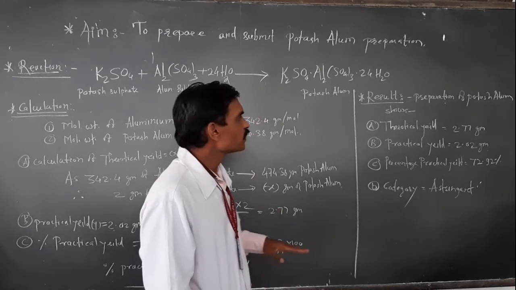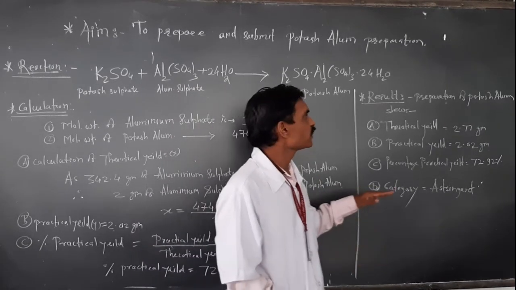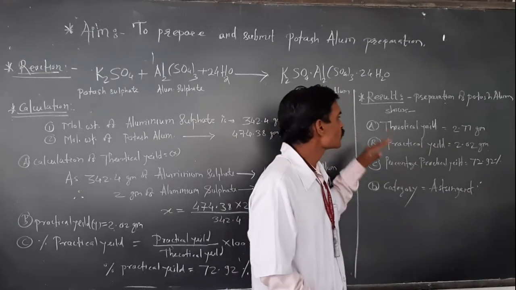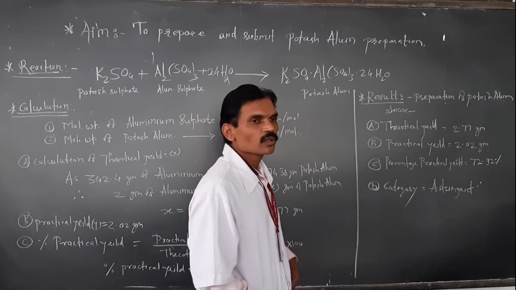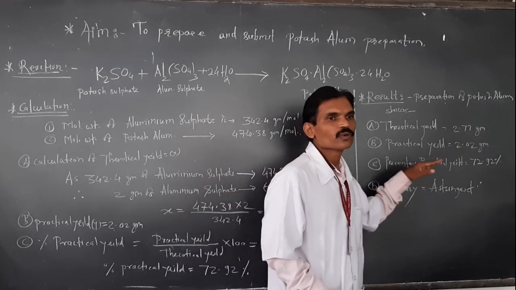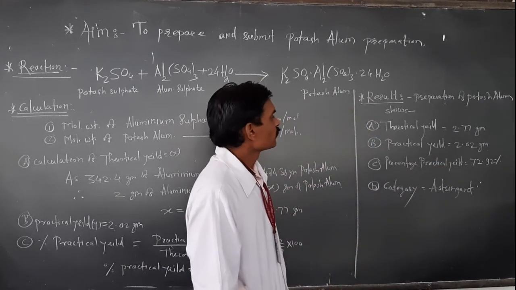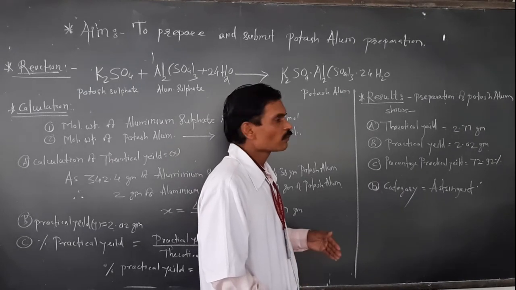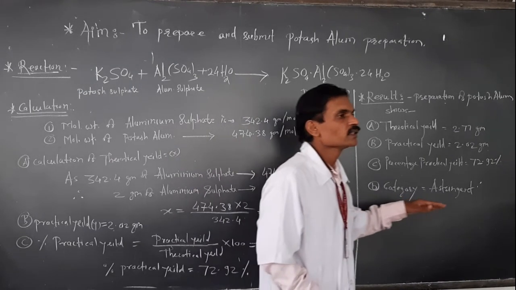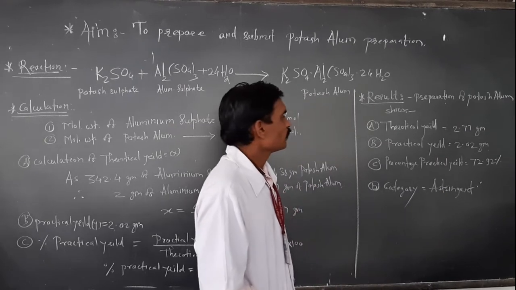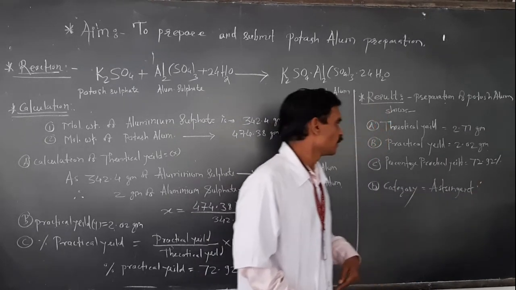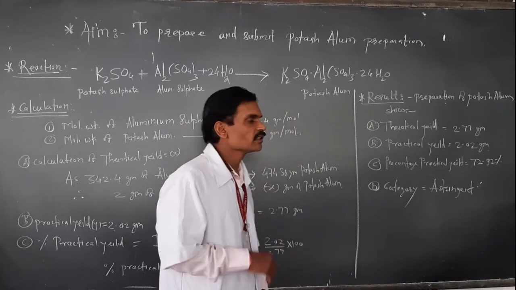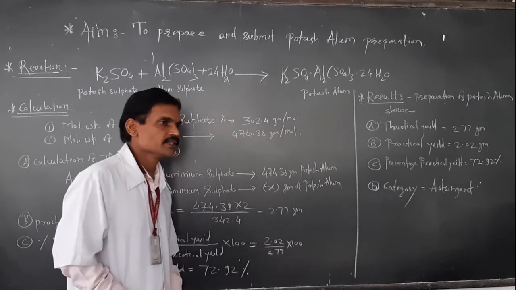While writing the result, we have to write that the preparation of potash alum shows the following result. First, theoretically, that is 2.77 gram. Practically, what we got after performing the practical, is 2.02 gram, and the percentage practical yield that we got is 72.92%. And at the last, we have to write the category, that is astringent.